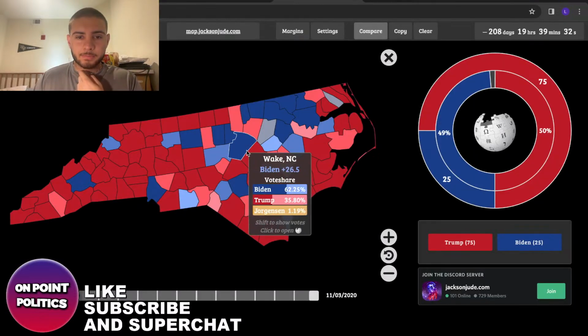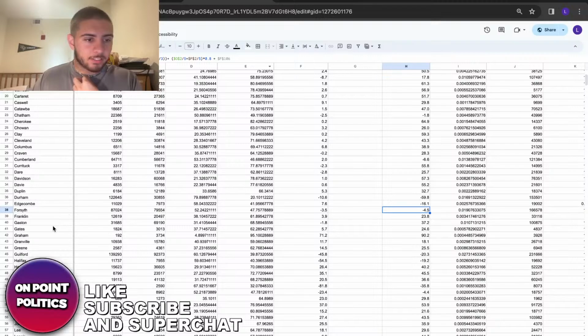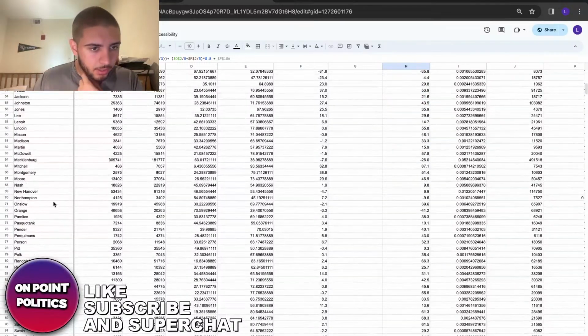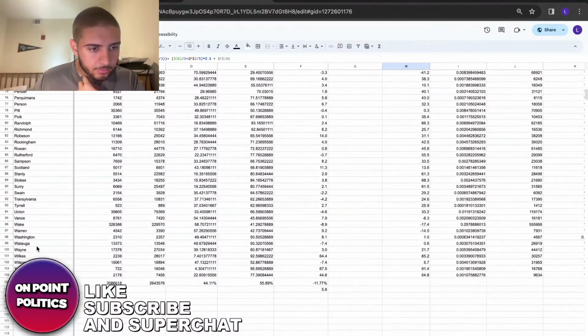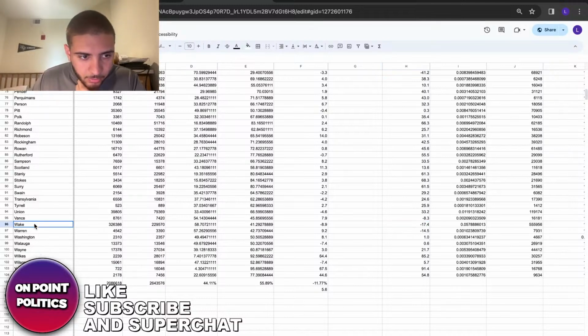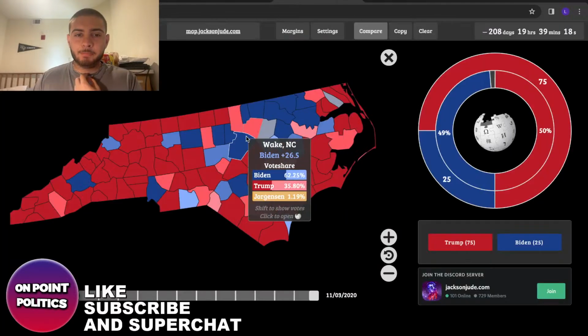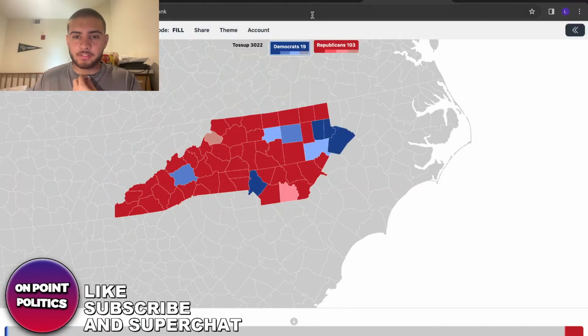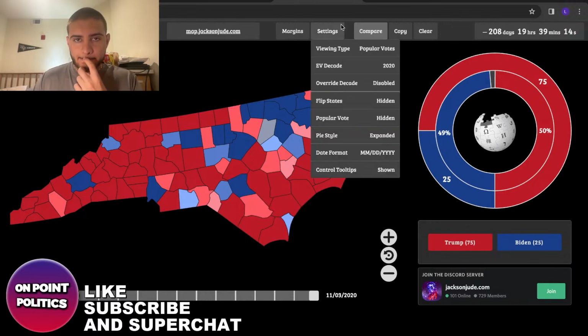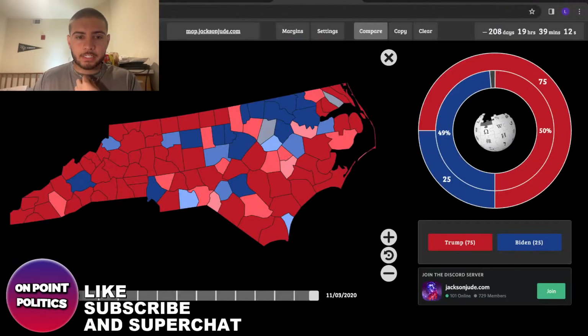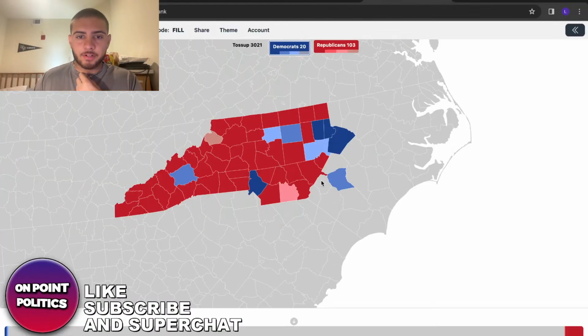What does that mean? Wake, I think he's gonna do better here. Let's go down to where that would be, Wake County. He's still winning it by like a safe margin. So it seems to be like a 10-point shift in all the counties basically. See that Cumberland County in North Carolina is probably gonna narrow up. That's definitely falling in the lean category. These are all gonna be safe in my opinion.